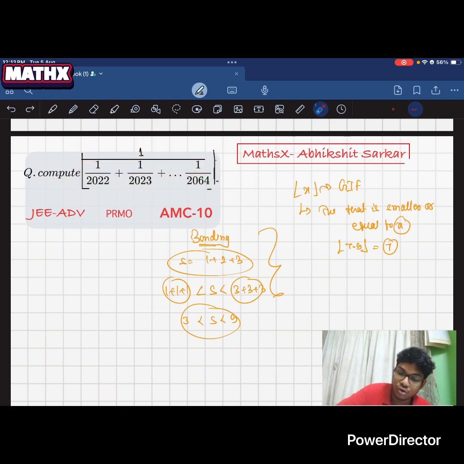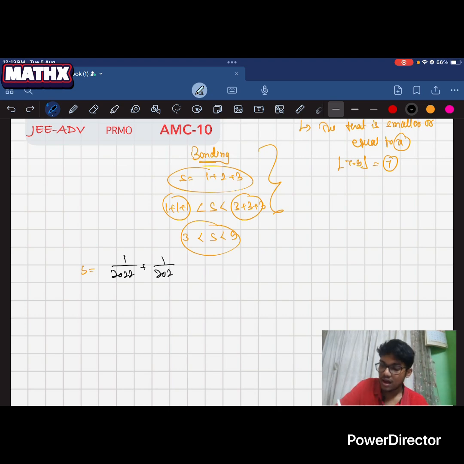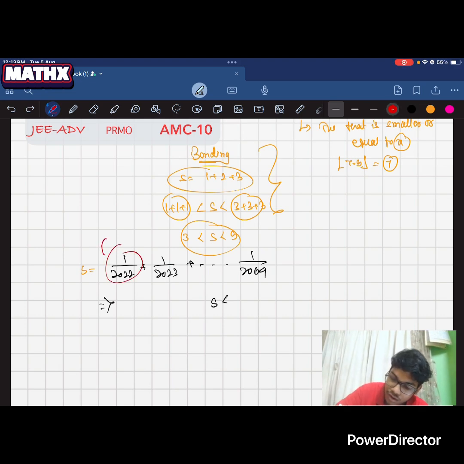So how can we do it? Through the concept of bounding. Now let's give it a name. Let's consider S as the denominator: 1 by 2022 plus 1 by 2023 up to 1 by 2064. Now let's bound S by the limits. Here we can see this is the largest term of S and this is the smallest term of S.